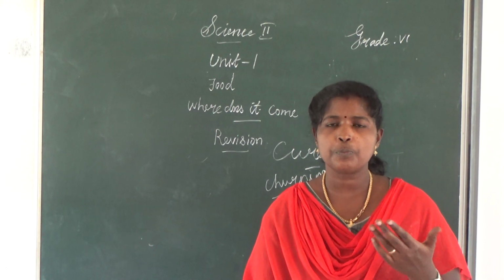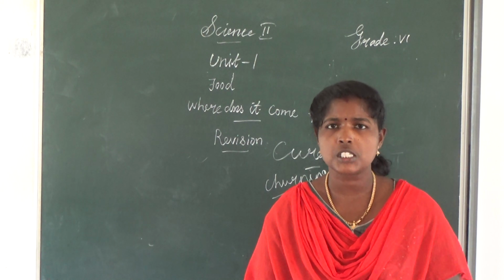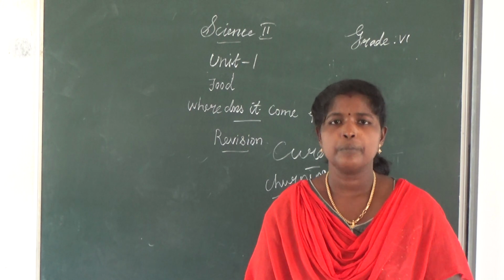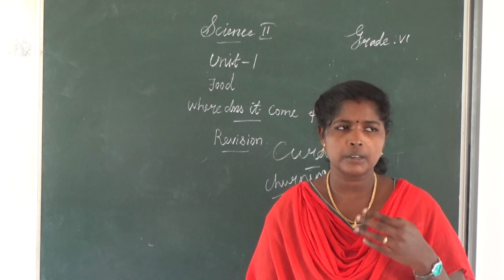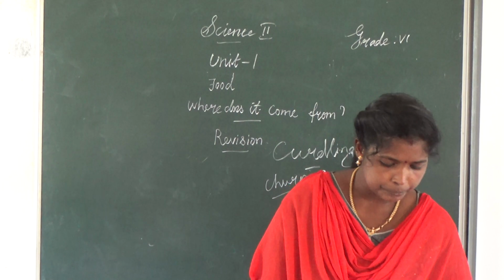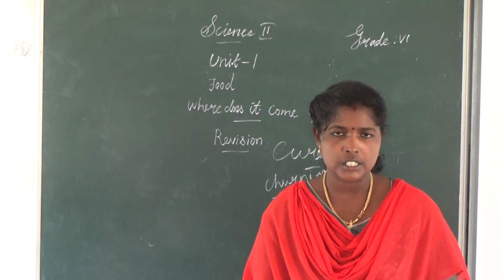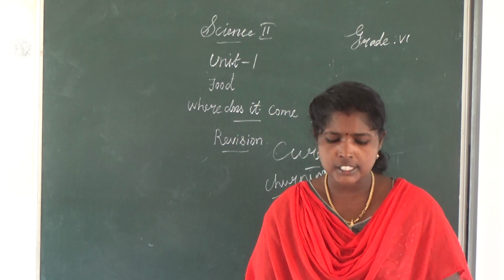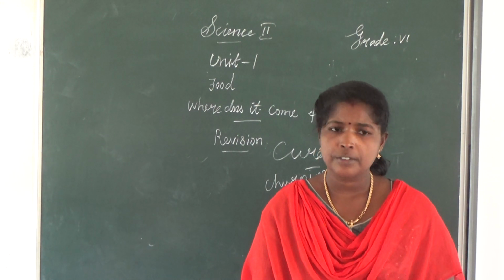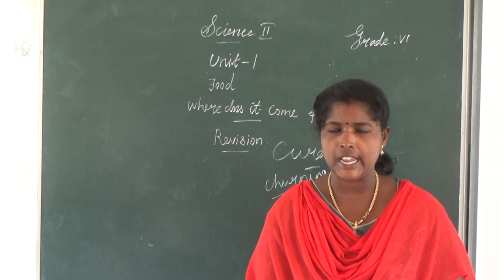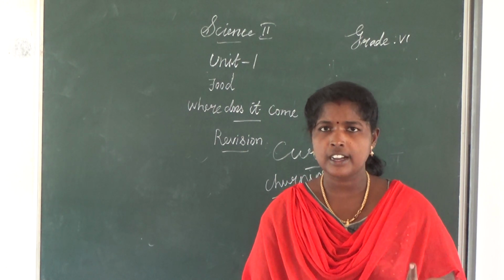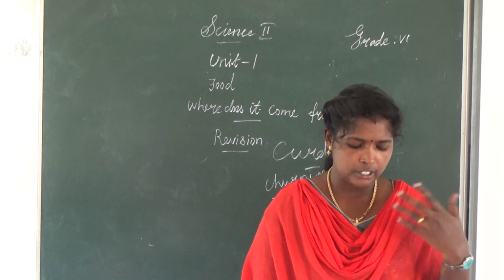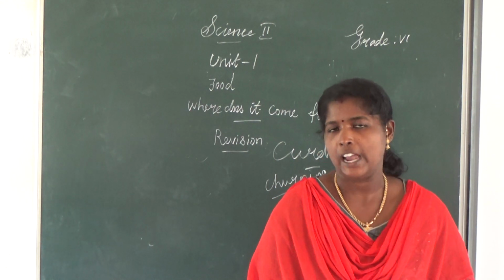Next we discuss food from animals. Name some food products we obtain from animals. Meat, egg, honey and milk. Name some animals that provide meat. Chicken, goat, fish and prawns. What are the sources of egg? Hen, duck and goose. What are the sources of honey? Honeybee. Honey is collected from beehives.